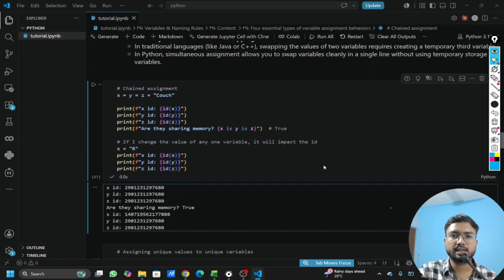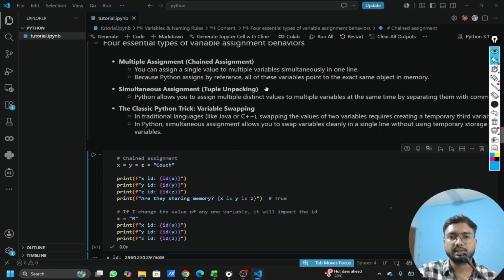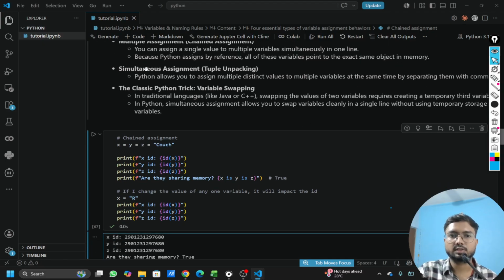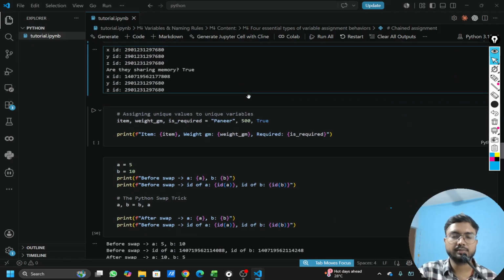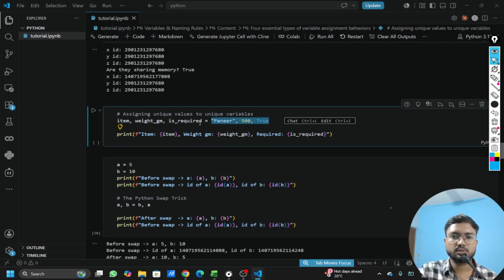Now the second thing we can try to understand is simultaneous assignment, which is how we can assign multiple values to multiple variables at a time. We'll also look into the third one, which is a classic Python trick, variable swapping. First, let's focus on simultaneous assignment. Here we are assigning three values to three different variables. I've taken a very simple use case. Let's say I'm in a kitchen and I have to make something out of paneer. So I will order that I need paneer, 500 grams, and it's needed for this recipe.